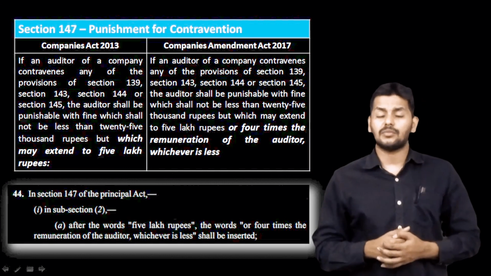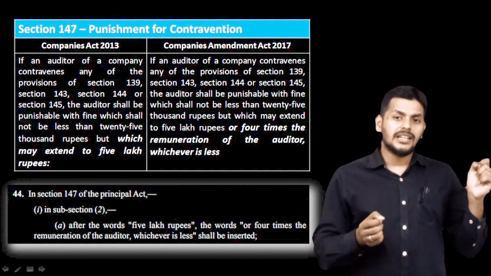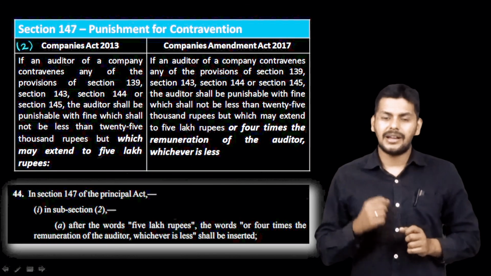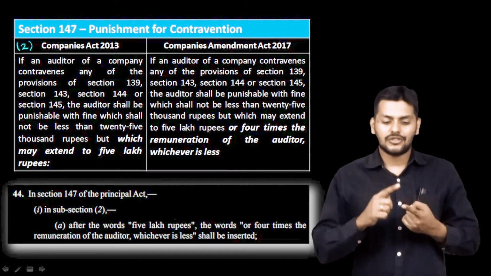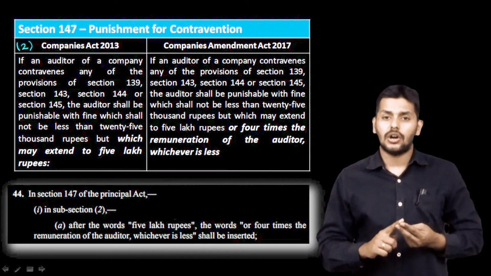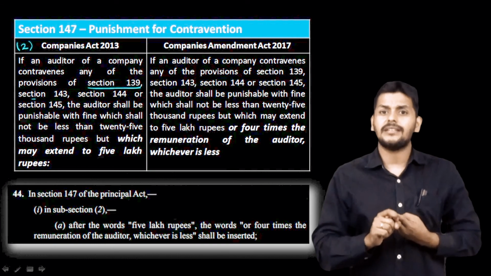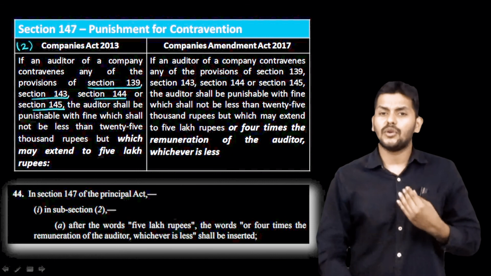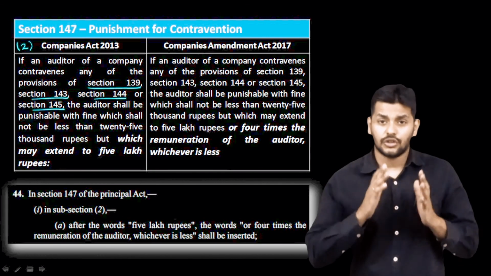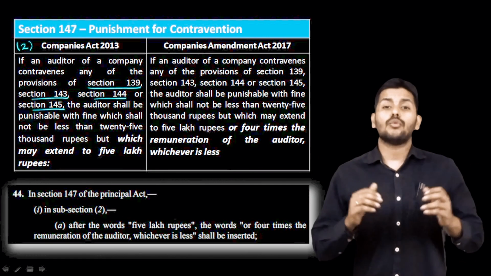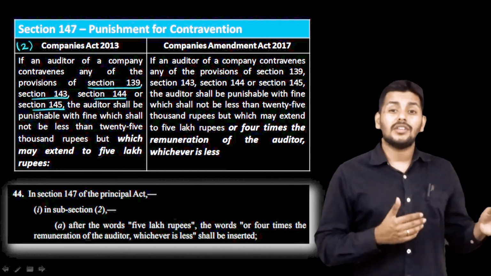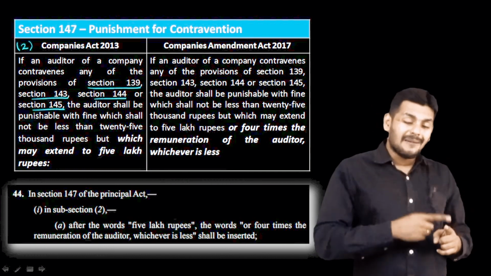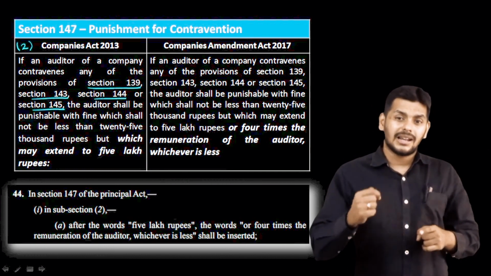Now be very clear: most students think that all sections from 139 to 146 are covered under 147(2). Once again I am alerting you, this is a very important point. Section 139, 143 on powers and duties, 144 on certain services not to be rendered, and 145 on duty to sign the audit report. Only these 4 sections are included in the text of section 147. So 146, on the auditor's duty to attend the general meeting and all that, is not covered in this. But for the company, 139 to 146 are all covered.